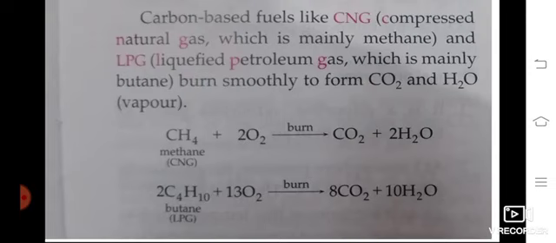CNG is CH4. When it is burned with two molecules of oxygen, it gives carbon dioxide and water vapor. Then for C4H10, butane present in the liquefied petroleum gas, two molecules of C4H10 react with 13 molecules of oxygen, burn and give 8 carbon dioxide and 10 water molecules.